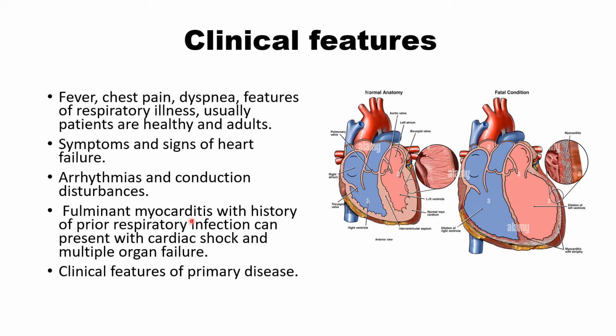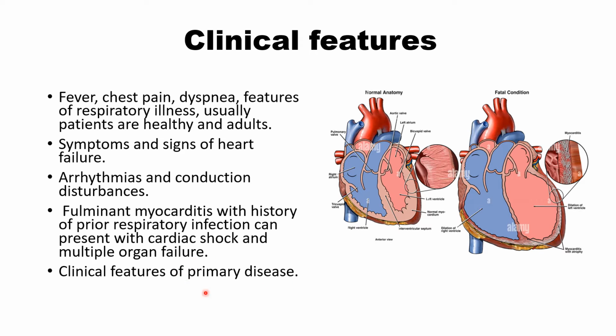There are patients who can present very fast. This is called fulminant myocarditis, and in fulminant myocarditis, patient will have history of respiratory illness, and patient will present with cardiogenic shock and multi-organ failure. Cardiac output is so low that kidney and other organs like liver start failing. And clinical features of primary disease.